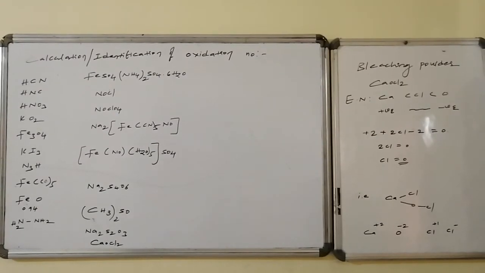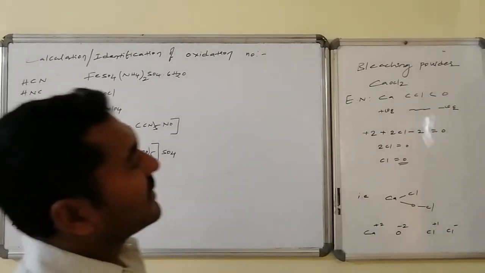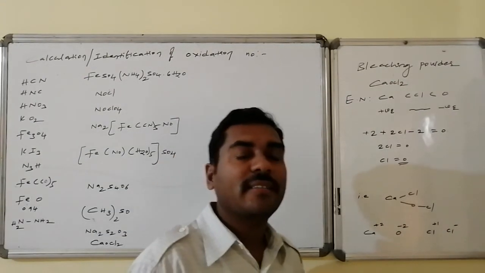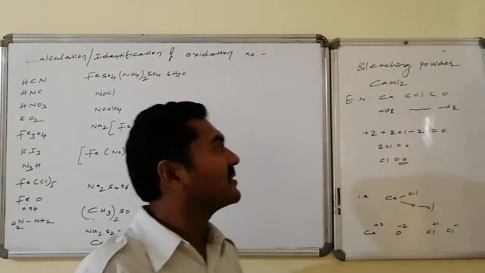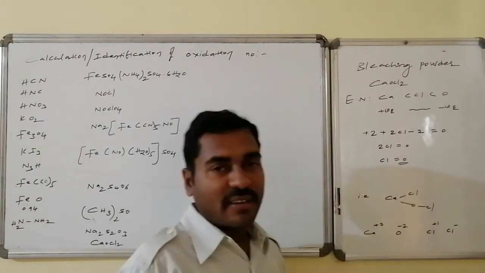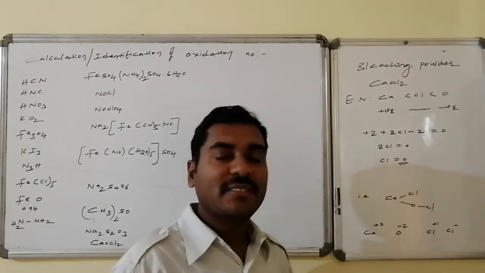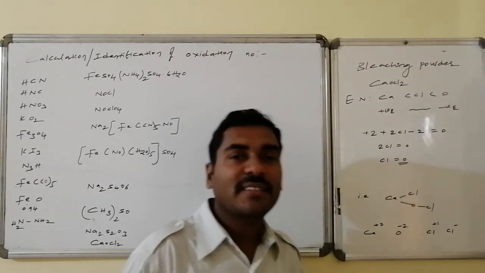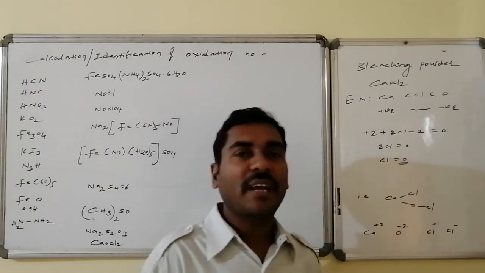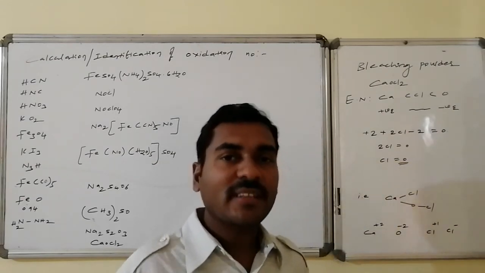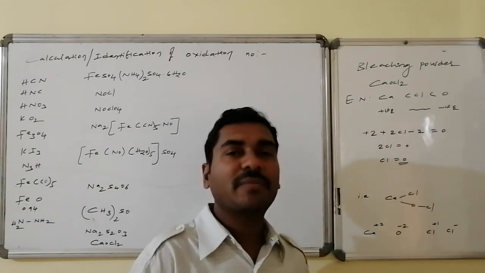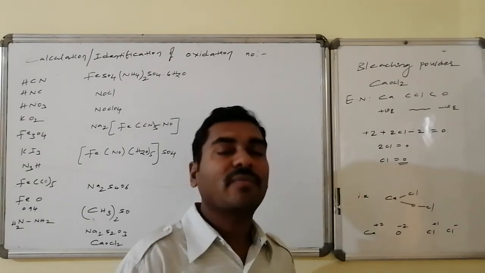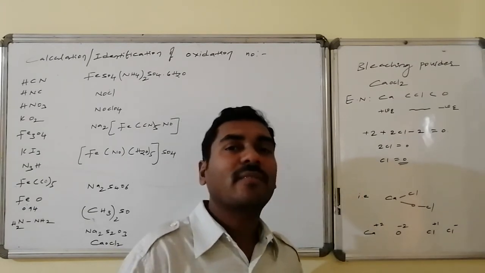Bleaching powder, calcium oxychloride: as per electronegativities, calcium is lesser than chlorine and the highest oxidation number is present for the oxygen, whereas higher negative oxidation state, lower positive oxidation states. If you go ahead, then 2 chlorines are maintaining 0 as the oxidation state, each chlorine has 0, that is the average oxidation state. If you look at the structure of the bleaching powder on behalf of chemical combinations, calcium can form 2 bonds, oxygen can form 2 bonds, and chlorine can form 1 bond.